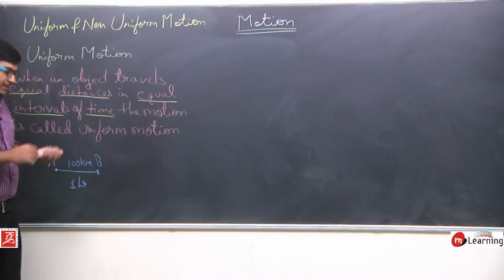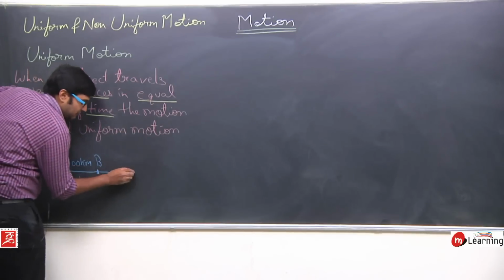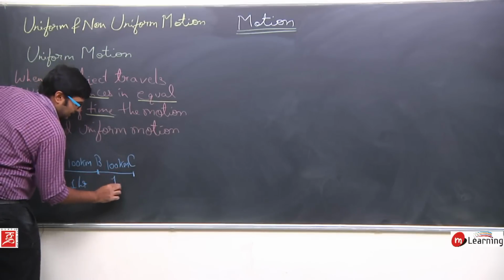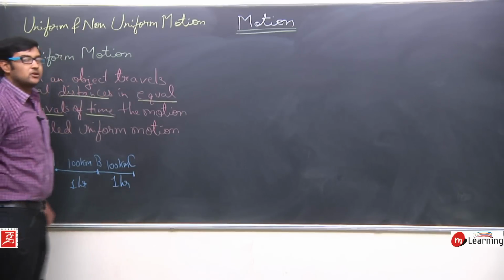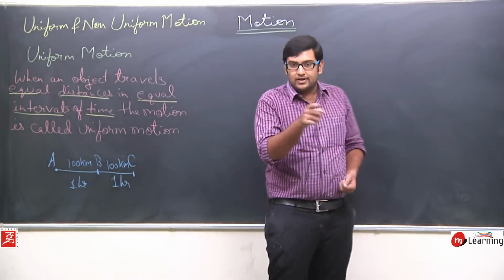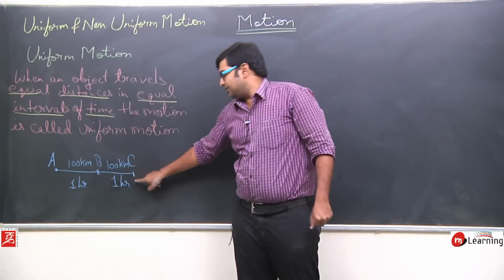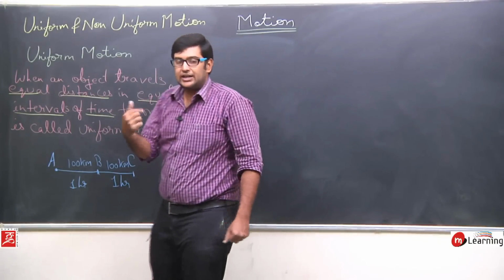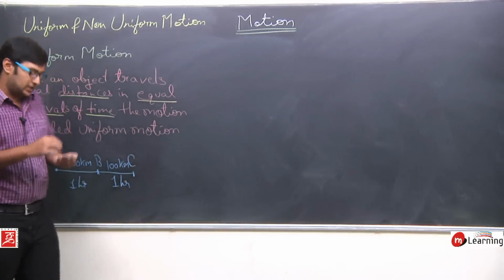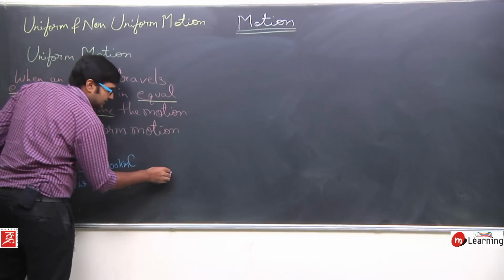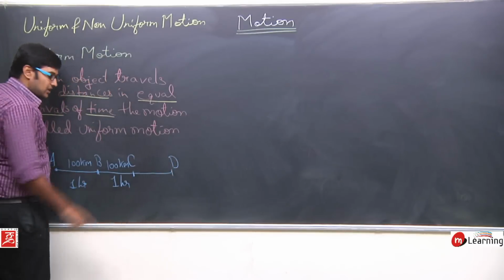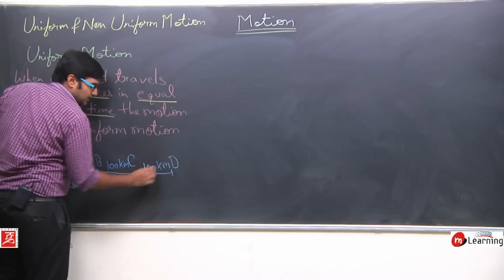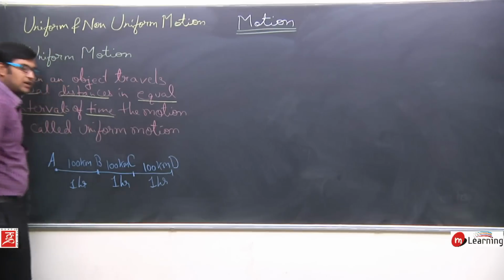Then I again started traveling, and finally I reached point C, which is again 100 kilometers away from point B, and I traveled this distance in 1 hour. So from B to C, I again traveled for 1 hour and covered 100 kilometers. Now let's say I again moved 100 kilometers from point C to point D, and I traveled this distance in, let us say, 1 hour.